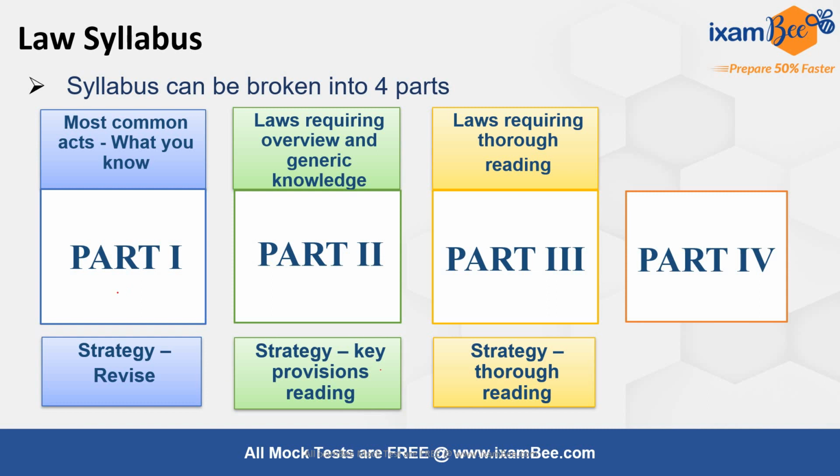In part 1 you will mostly find your CPC, CRPC, IPC, Constitution. In part 2 you will find Companies Act, Competition Act, IBC, which are very huge. So for these you will be having the key provisions reading. Part 3 includes the various miscellaneous acts like RTI Act, IT Act, torts, consumer protection, arbitration and conciliation, which are very important as we can see from the previous year paper analysis.